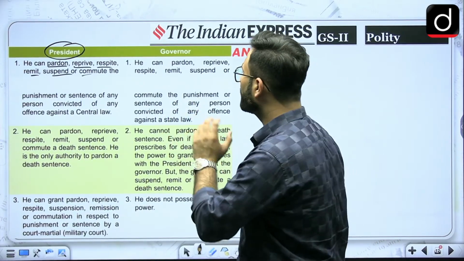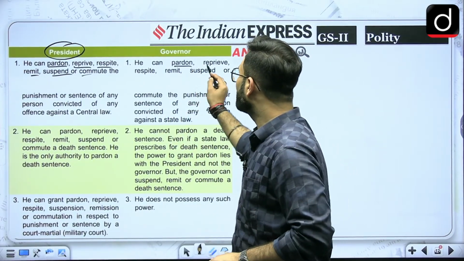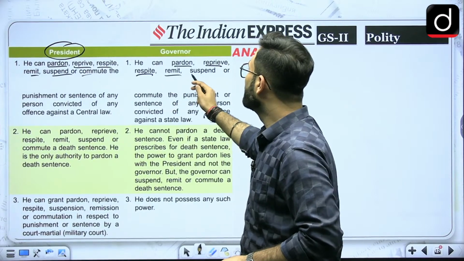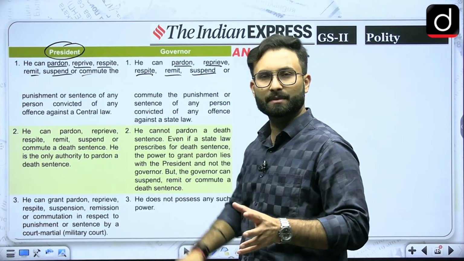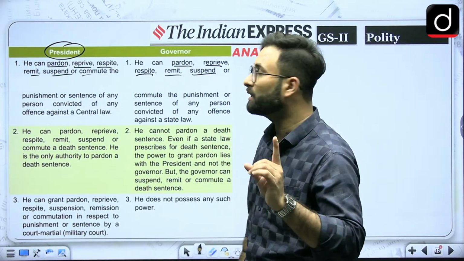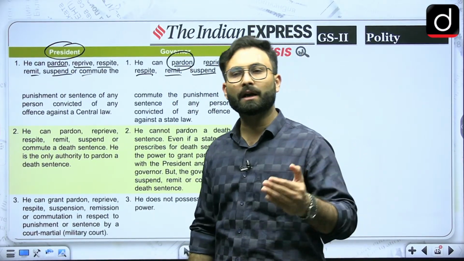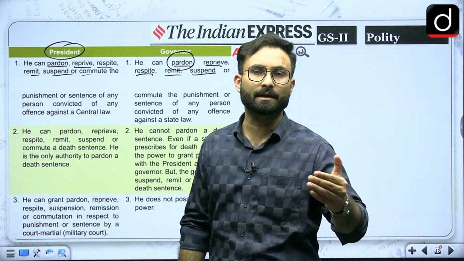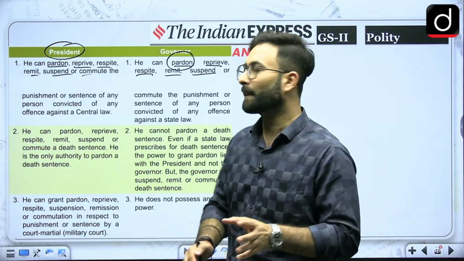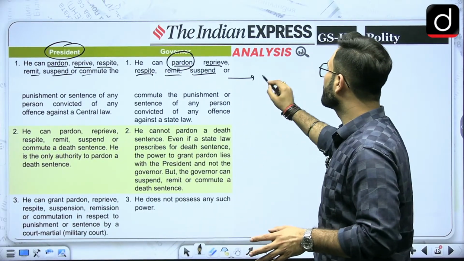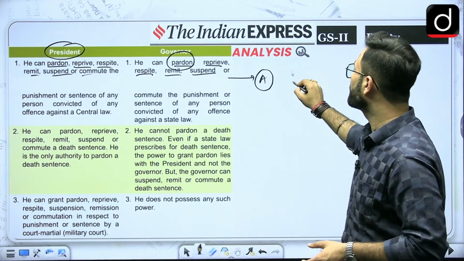Now coming to the next one, when we talk about the governor: pardon, reprieve, respite, remit, suspend or commute. The same thing is that they can also do that, but the only difference is that in the case of pardoning, the pardon cannot be done in cases of a death sentence fully. Okay, if there is a person who has been given a death sentence, let's say Mr. A has been given a death sentence.